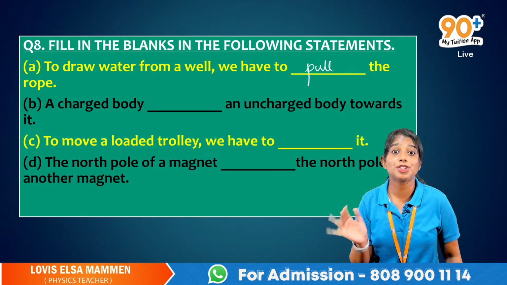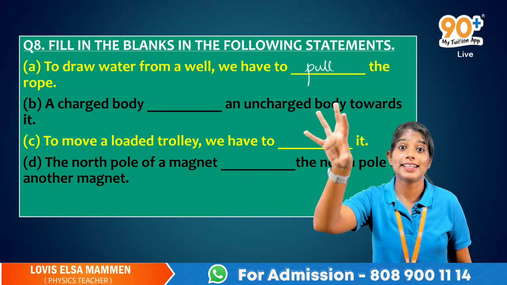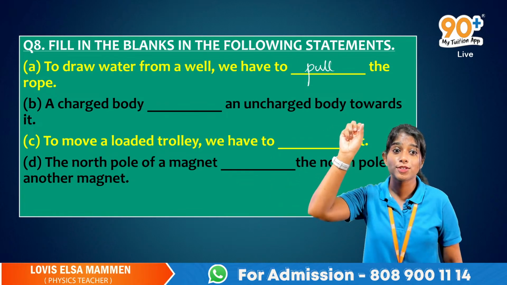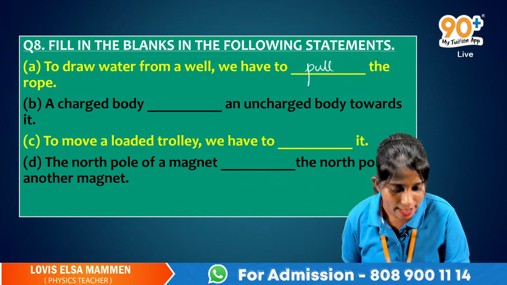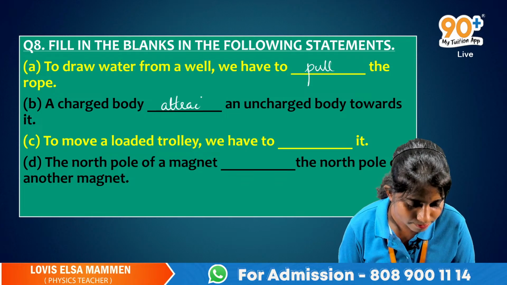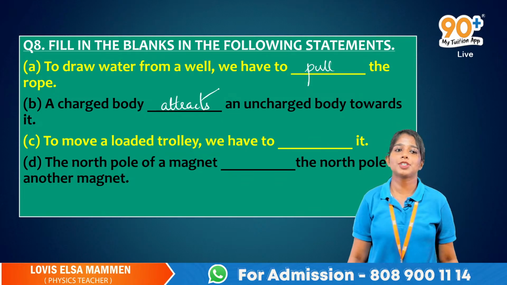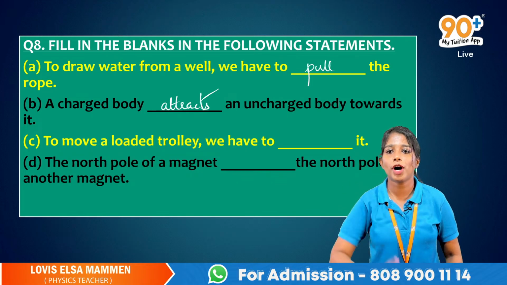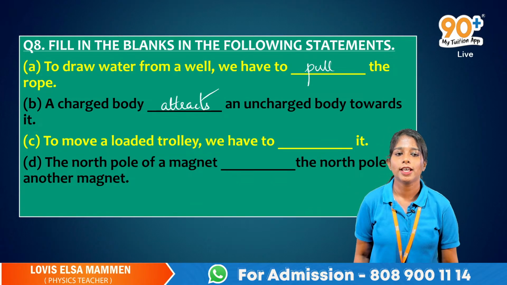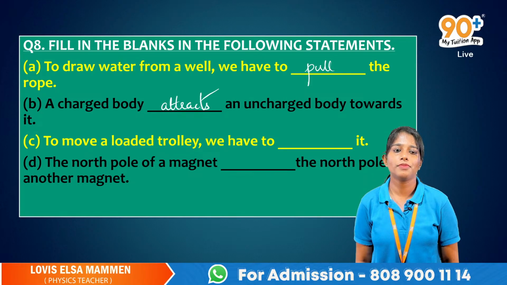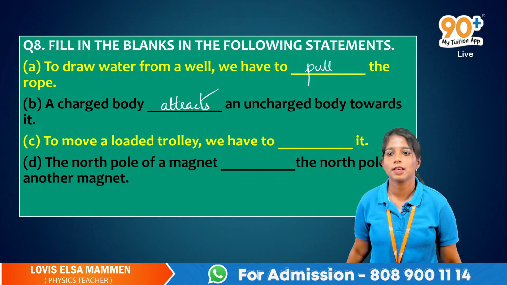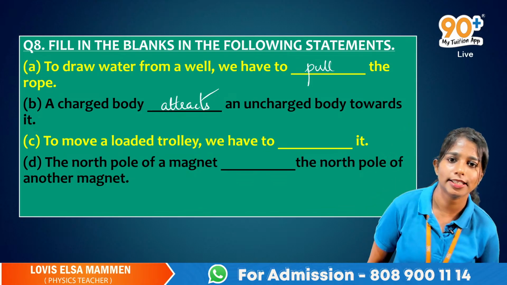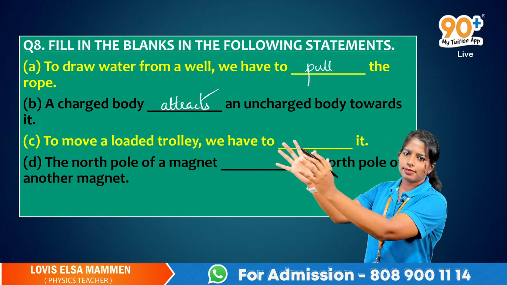But this charged balloon attracted the uncharged wall. So a charged body attracts an uncharged body towards it. Understood?